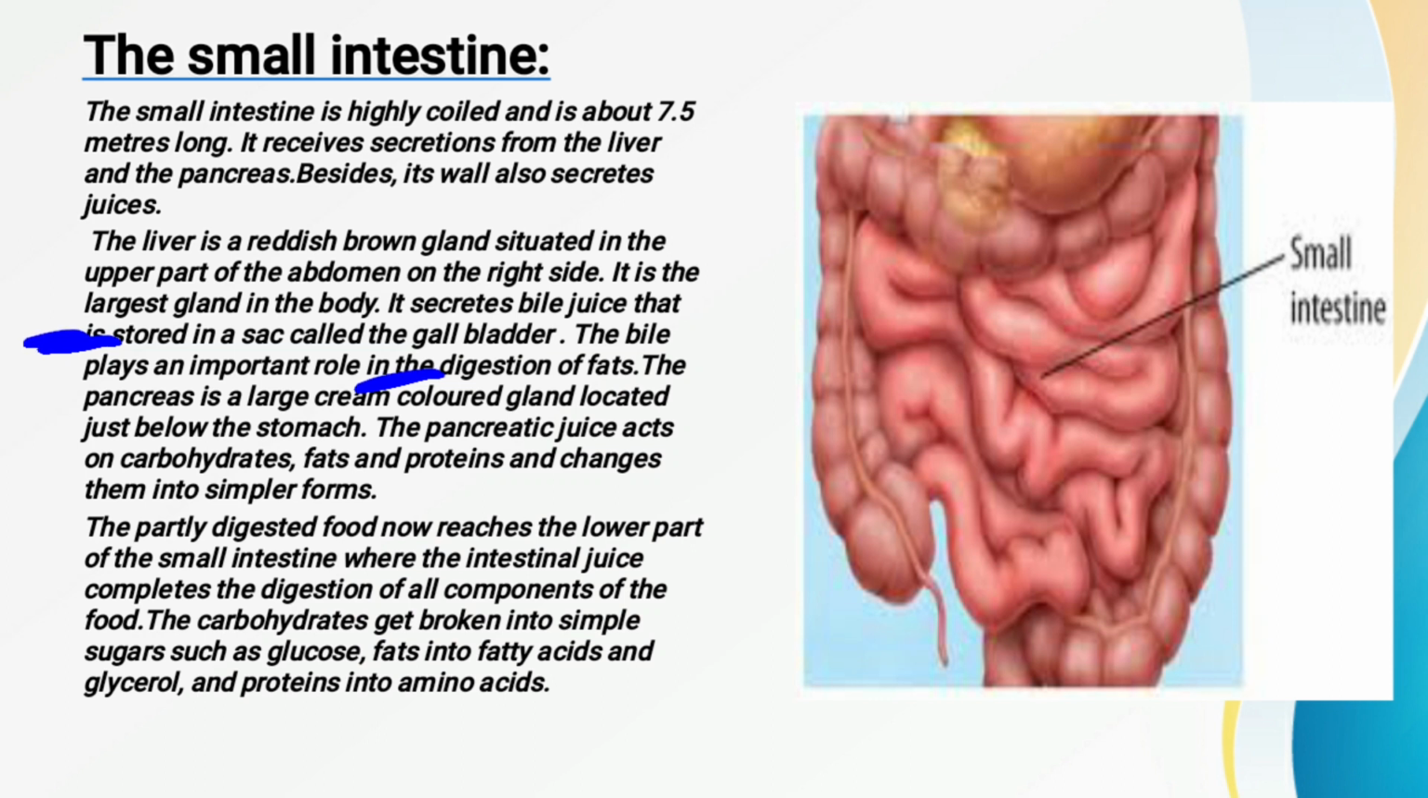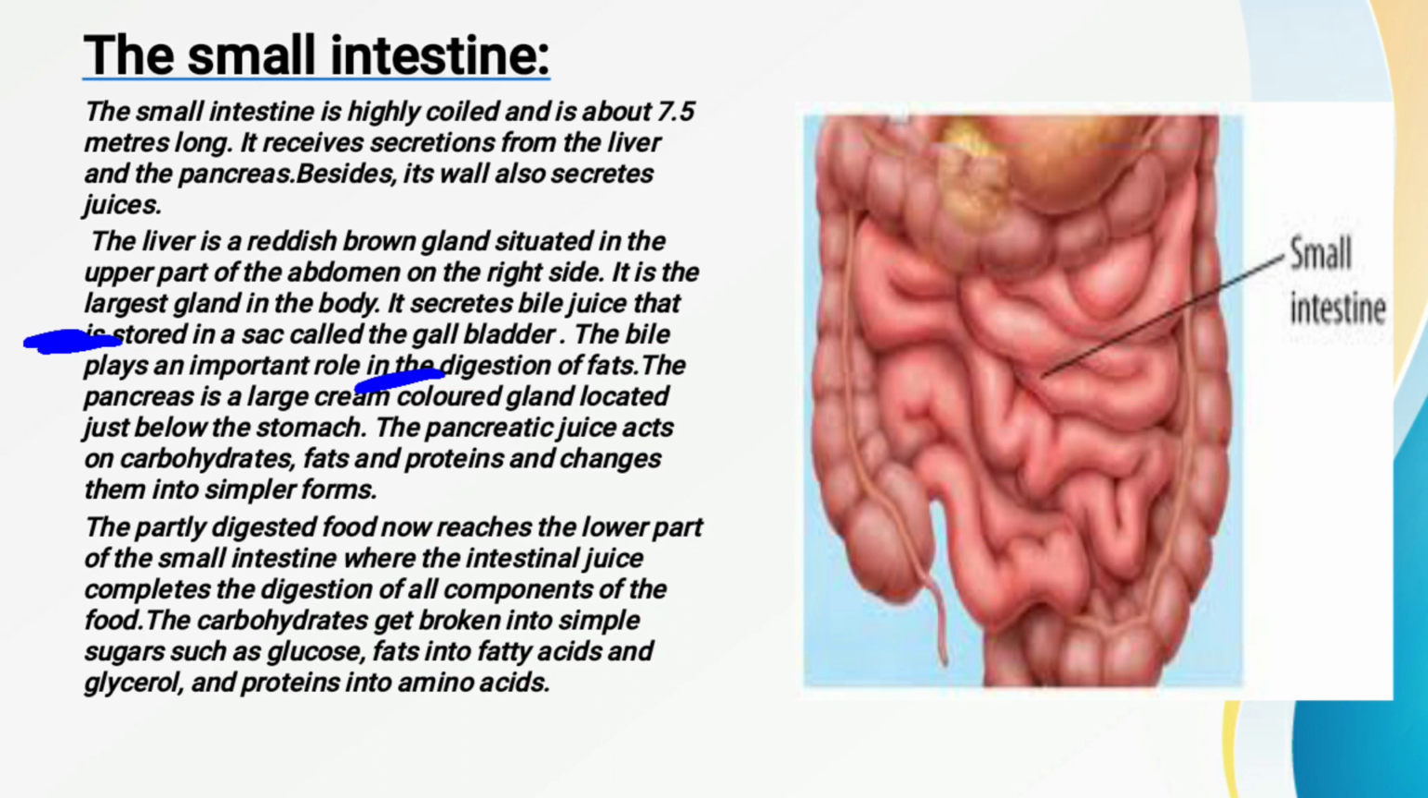As we all know, the small intestine also secretes a kind of juice that is helpful for the digestion of the food. Whatever partly digested food is there reaches the lower part of the small intestine. Here the intestinal juice completes the digestion of all the components of the food, with the help of the juice secreted by the small intestine.